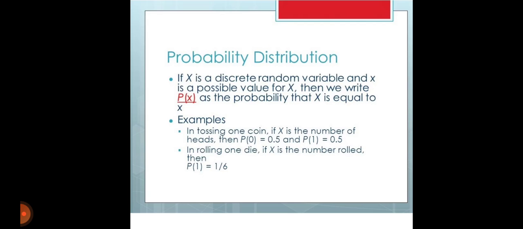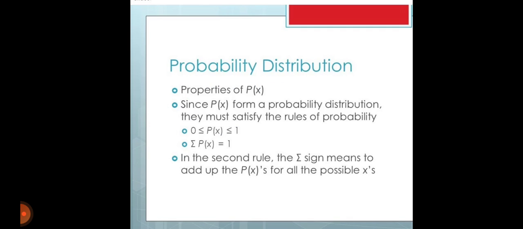If rolling one die, if X is the number rolled, P(1) is 1/6. Both are perfect examples of a discrete probability distribution.